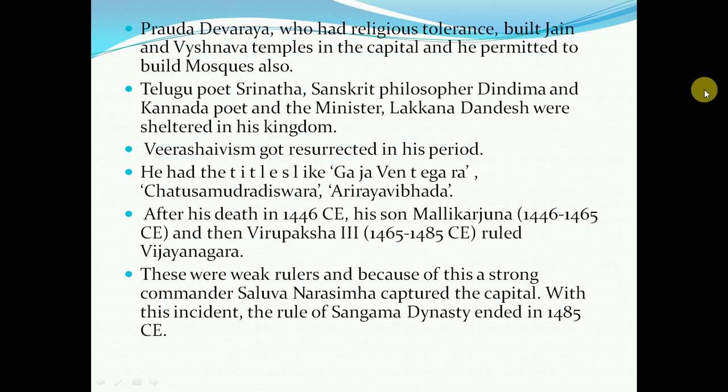He had titles like Gajavetekara, Chatusamudradhishwara, Aryavabhida. After his death in 1446 CE, his son Mallikarjuna, 1446 to 1465 CE, and then Virupaksha II, 1465 to 1485 CE, ruled the Vijayanagara Empire. These were weak rulers, and because of this, a strong commander called Saluva Narasimha captured the capital. With this incident, the rule of the Sangama dynasty ended in 1485 CE.